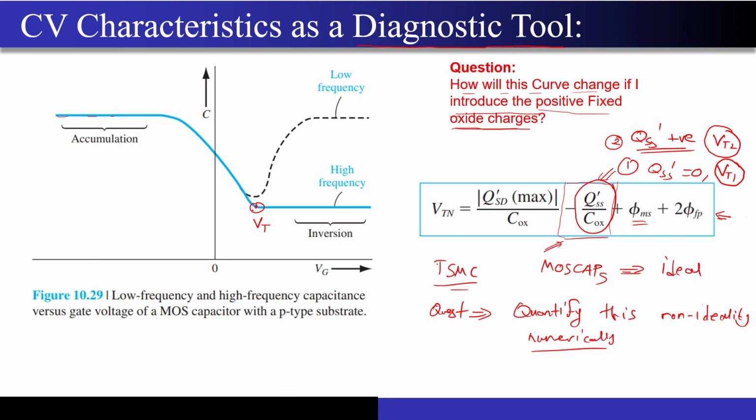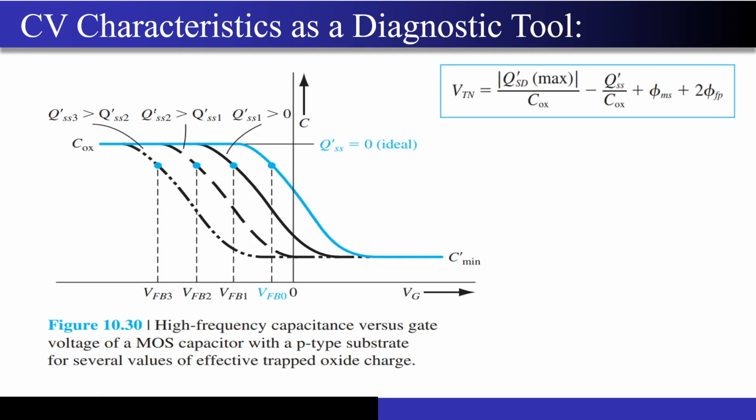So that means what? If I have to draw this curve for the case when the oxide charges are present, my VT point will shift to over here. The curve now will look something like this. Correct? This is what I was telling you about, the VT that you are seeing over here, the VT had shifted now. This was my ideal VT. Correct? And this is my shifted VT.